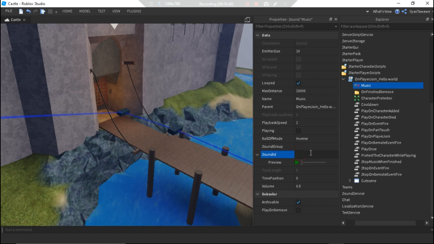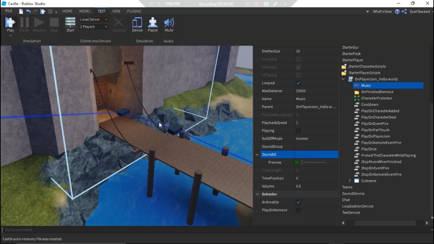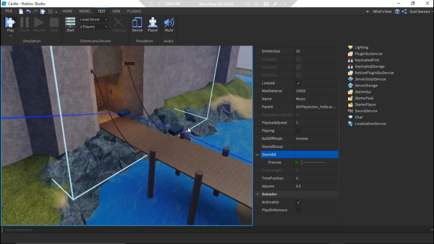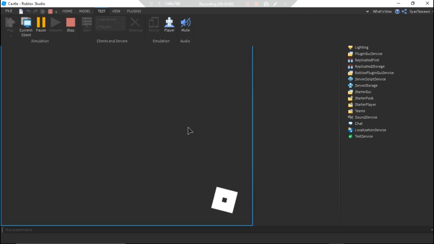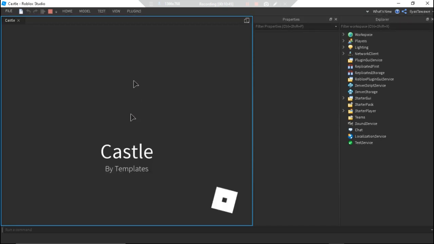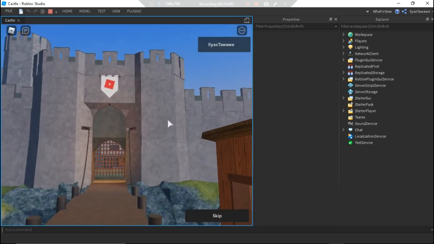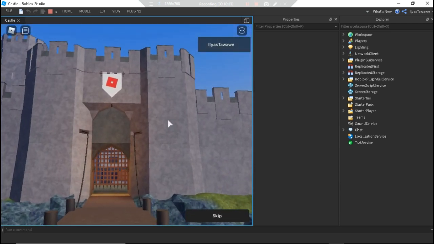So sound ID, just delete the stuff that is in there and test, and you'll be fine. You won't have any music going on. And just to show you, as you see, there's no music.